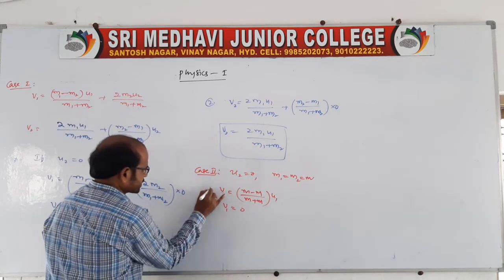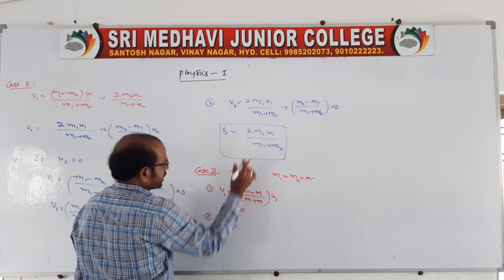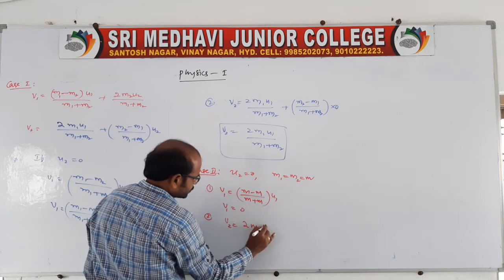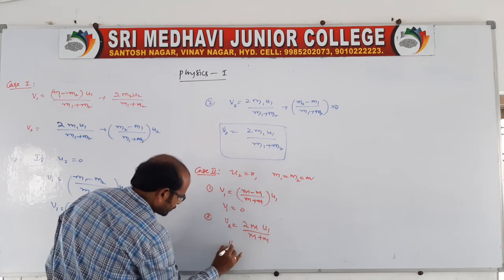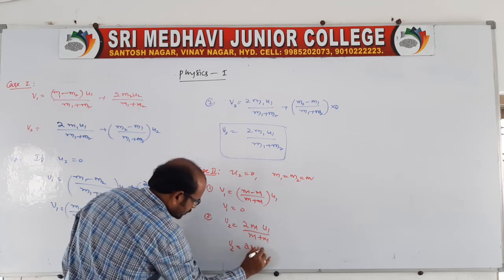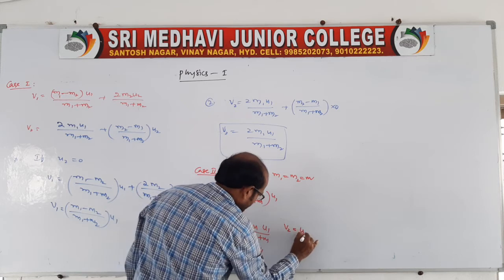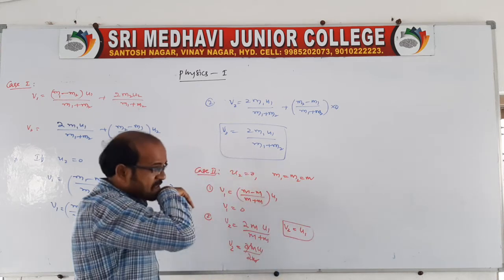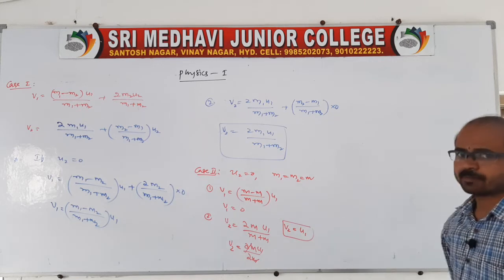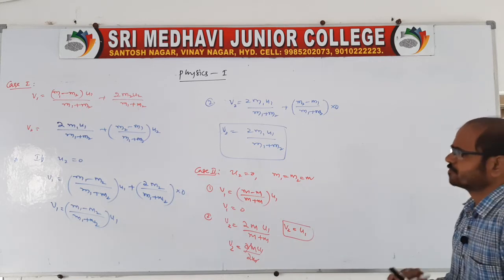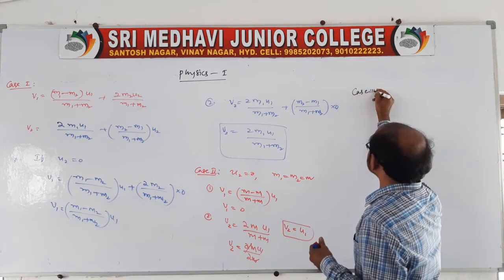And you take the second expression also, that is V2 is equal to 2M, the mass being the same, into U1 by (M plus M). Therefore, V2 is equal to 2M U1 by 2M. So it becomes V2 is equal to U1, when the second body is at rest and the masses are equal. Suppose you want to take the first body at rest, yes, case 3.